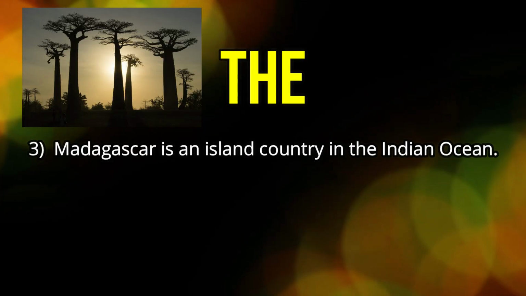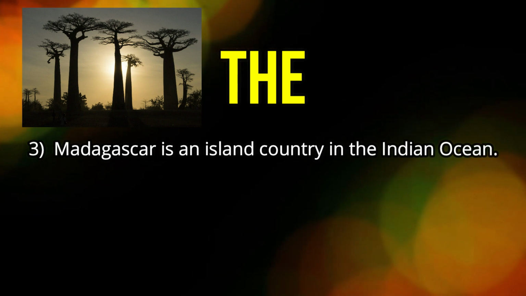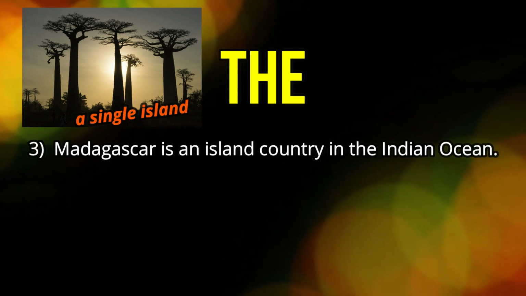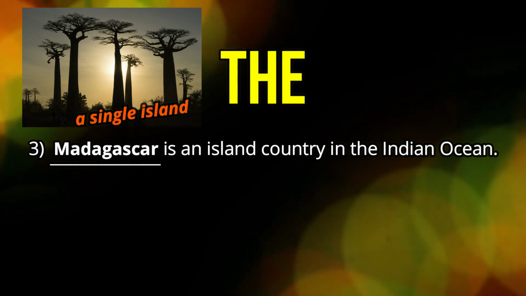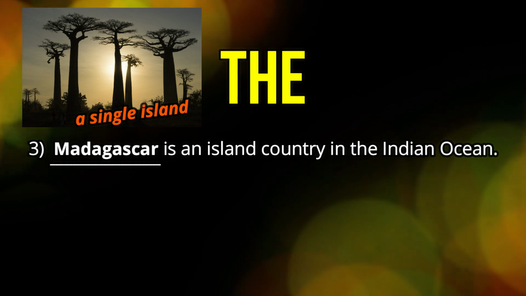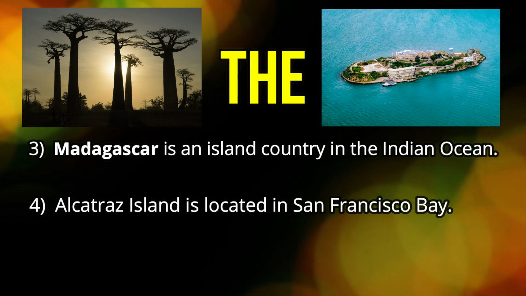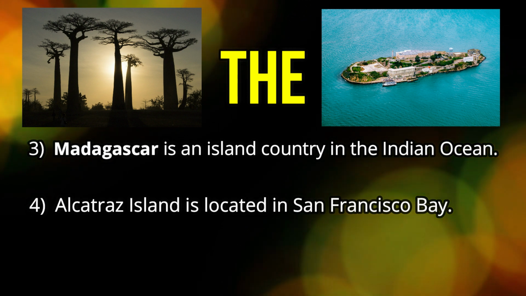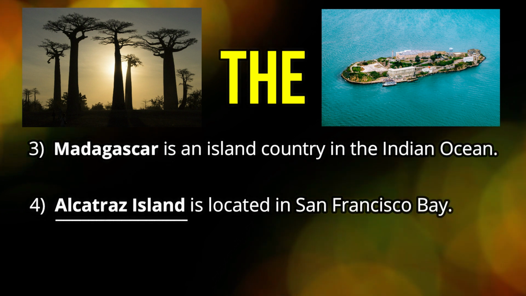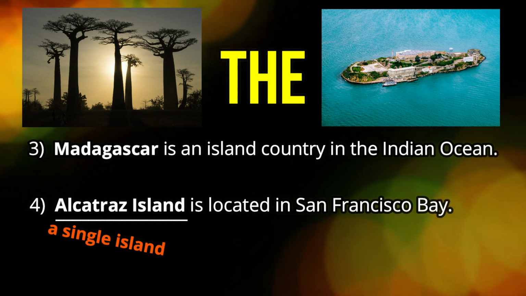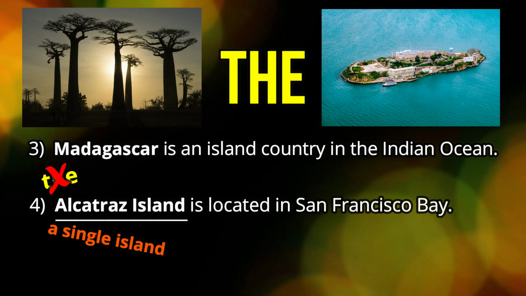In example number 3, Madagascar is an island country in the Indian Ocean. Here it's a single island, Madagascar. Yes, it happens to be a country also, but it's a single island, so we don't use "the." Like number 4, Alcatraz Island is located in San Francisco Bay. In this case, Alcatraz Island is a single island, so we don't use "the." You got it? All right.